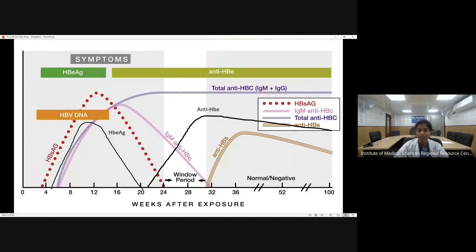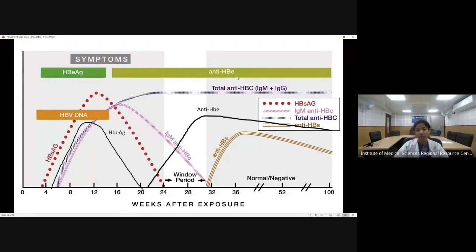Now, as the patient recovers or goes towards convalescence, initially the anti-HBc will be IgM type, but as the disease progresses or the patient recovers, the IgG type will also come into action later, and also the anti-HBe antibody.